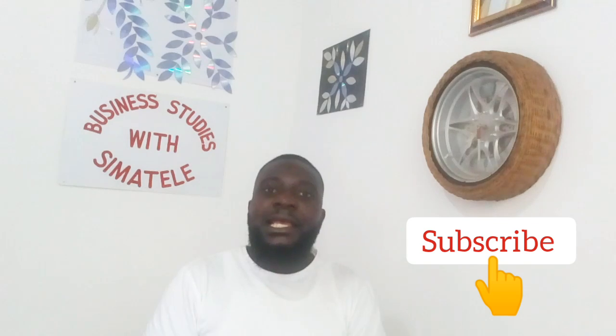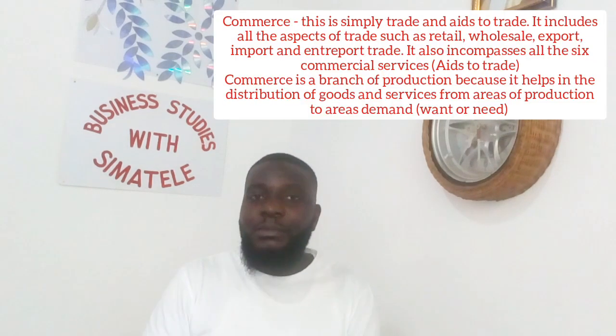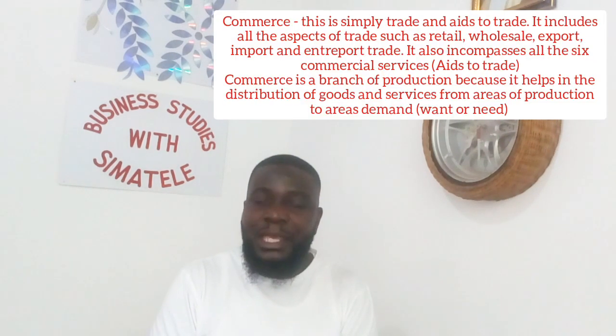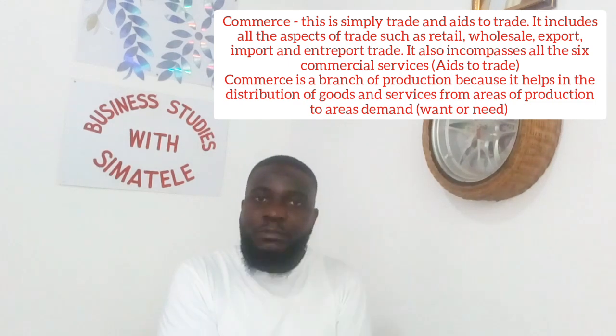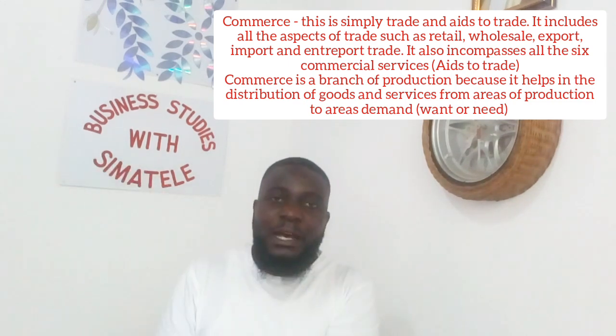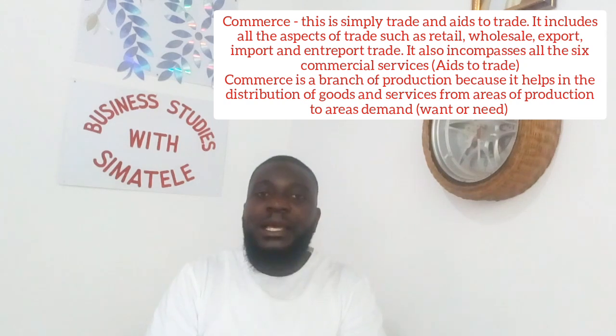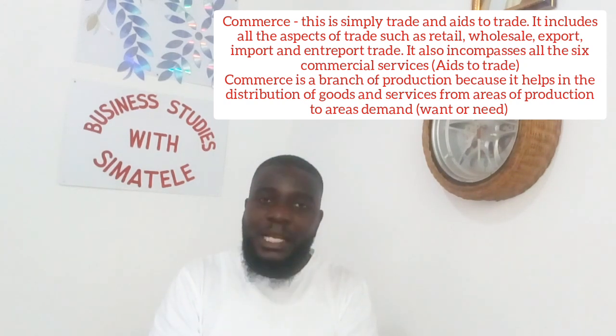And then the second one is commerce. We are saying commerce is simply trade and aids to trade. So when you get all the aspects of trade and the aspects of commercial services, you combine them together, then you have the second branch of production.